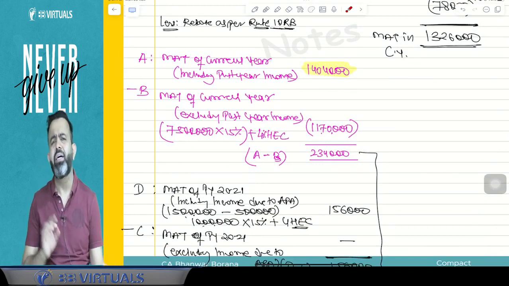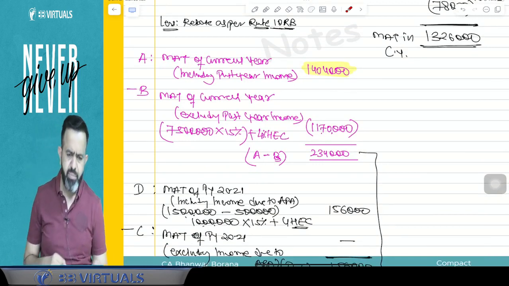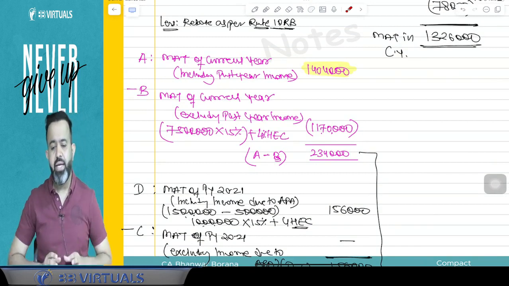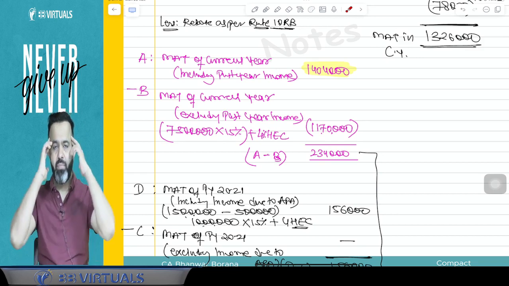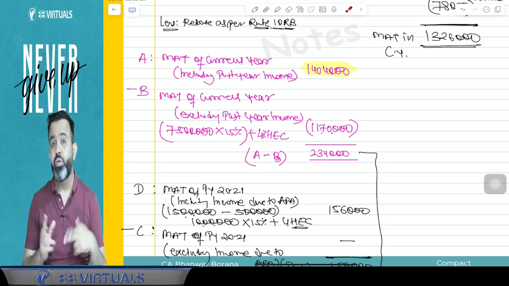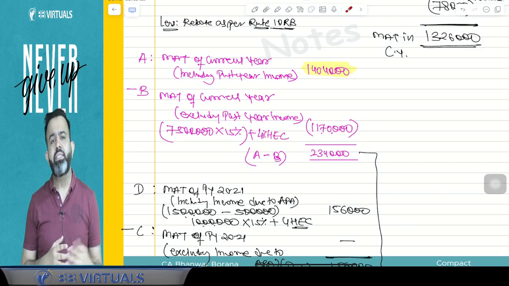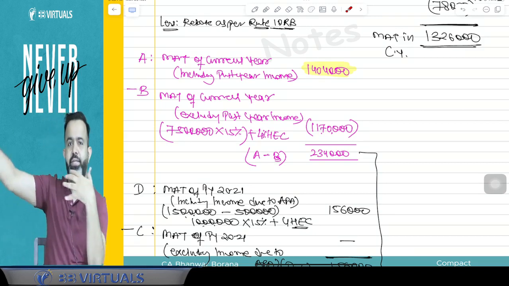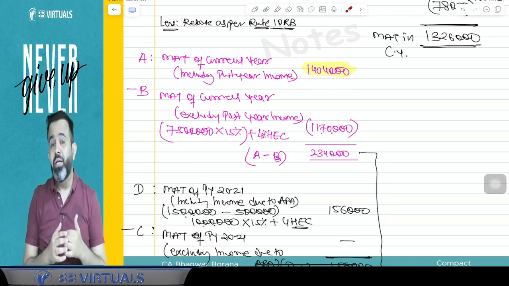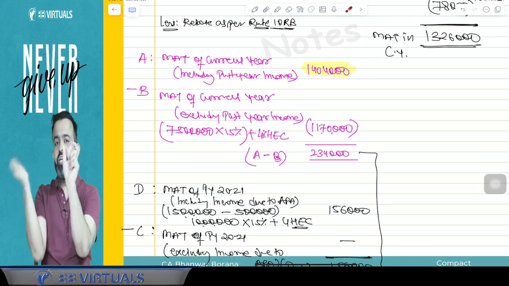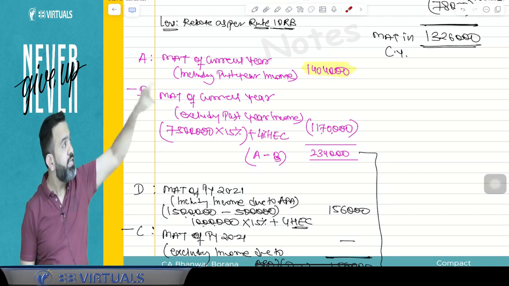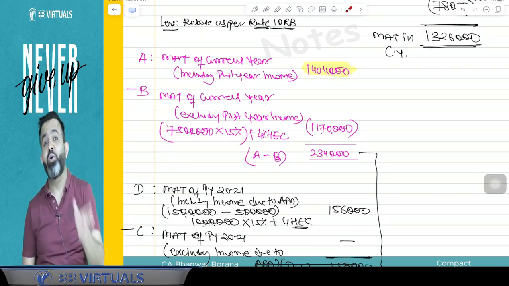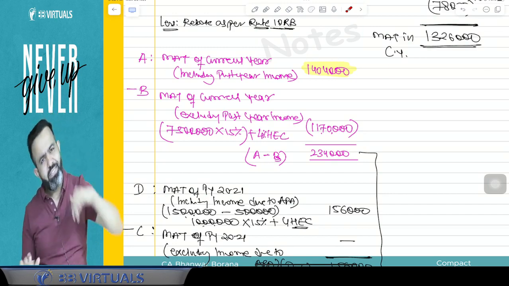This is a concept like arrear salary. You must know about arrear salary from the intermediate level, in the salary head. Arrear salary means your earlier year's salary is taxable in the current year. Then we calculate the tax of the current year including arrear salary and excluding arrear salary, and just take the difference. That difference will be your section 89 rebate. So this is along the same line.